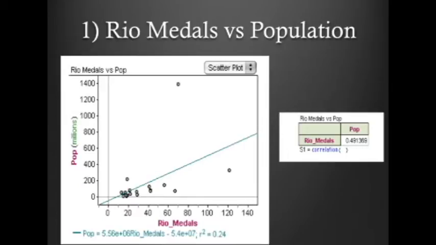Although, because there is a positive correlation, it shows that the population of a country does indeed affect the number of medals they won at the Rio Olympics. It is a weak correlation, although still affecting the outcome.